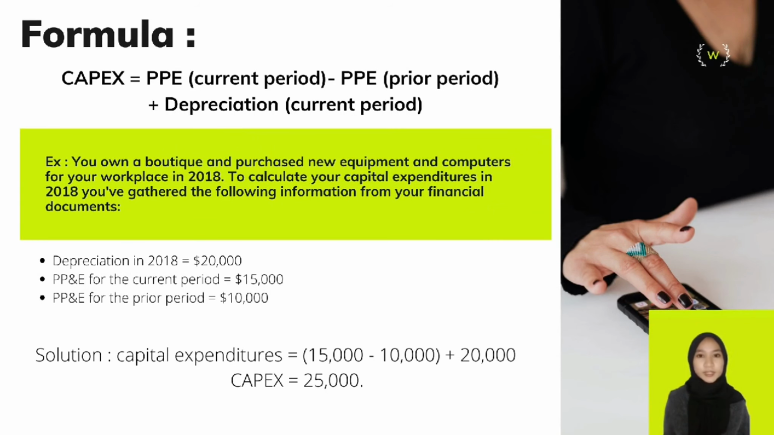For the next part, how to calculate capital expenditure analysis. The formula for capex is the PPE for the current period, minus the PPE of the prior period, and then add on depreciation for the current period. Use the example situation below. When the PPE of the current period minus the PPE of the prior period is 5,000, then add on depreciation for the current year of 20,000. Then the capex for the year will be 25,000.